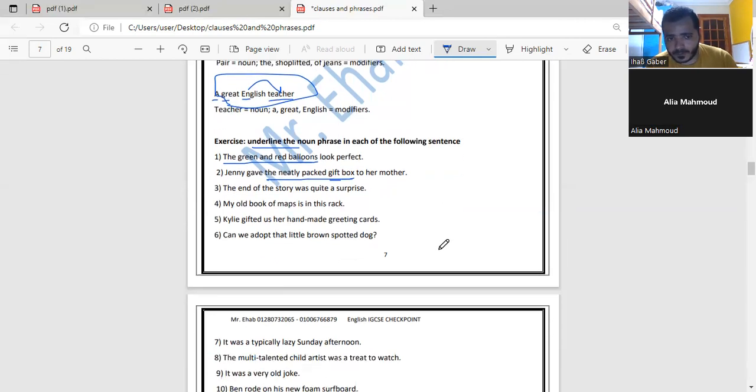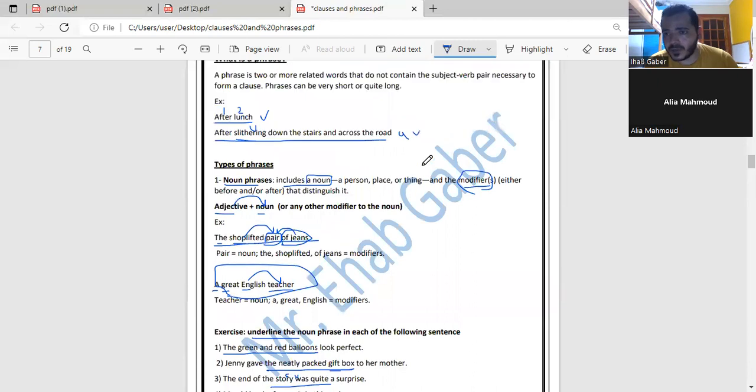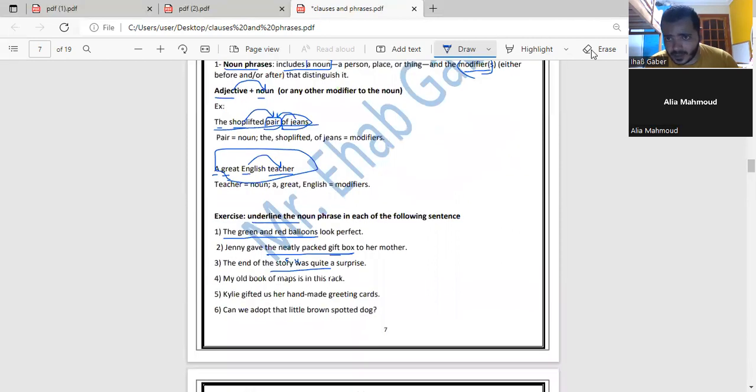Number 3. The end of the story was quite a surprise. I need you to locate the noun and from it look for the words modifying it. I think the noun phrase will be the story was quiet. If we underline this, the story was quiet, here we have the subject and here we have the verb, so it will not be a phrase. Remember at the beginning, I told you that a phrase doesn't include noun, verb and subject together. Yes or no? So in this case, it will not act as a phrase. It will be a clause.